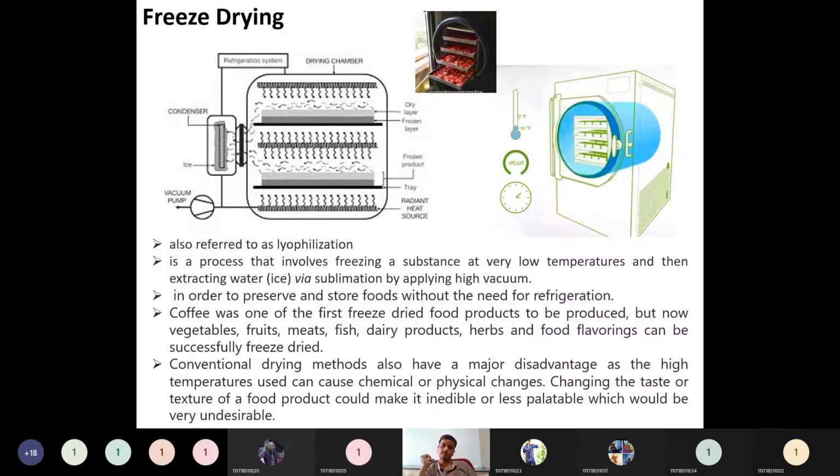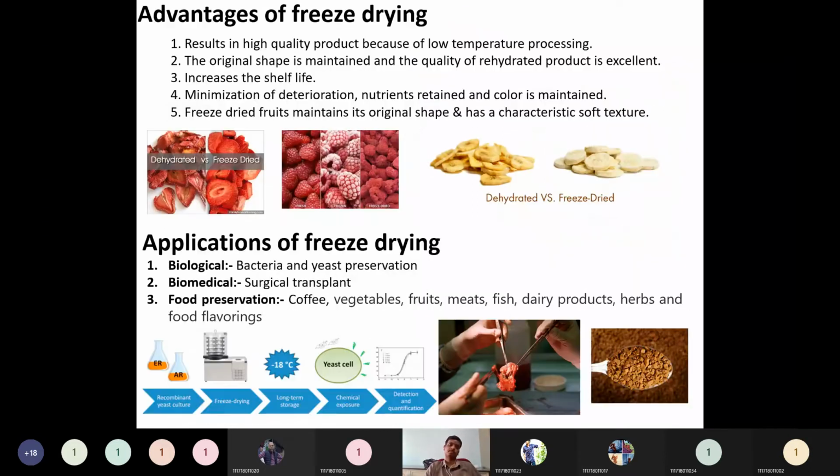Changing the taste or texture of the food product could make it inedible or less palatable, which would be very undesirable. So it will change the texture, and chemically it will just interact with the environment. Many things will be happening inside this normal conventional drying process. Because all these changes are not there in freeze drying, that's an advantage. Freeze drying is very much preferred, especially in the food industry.